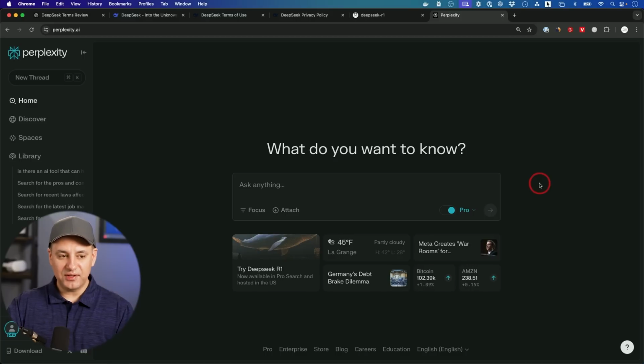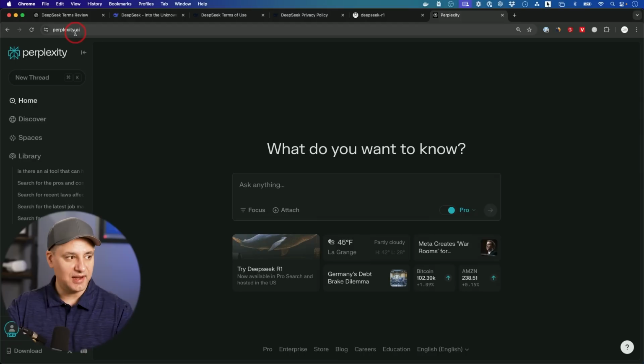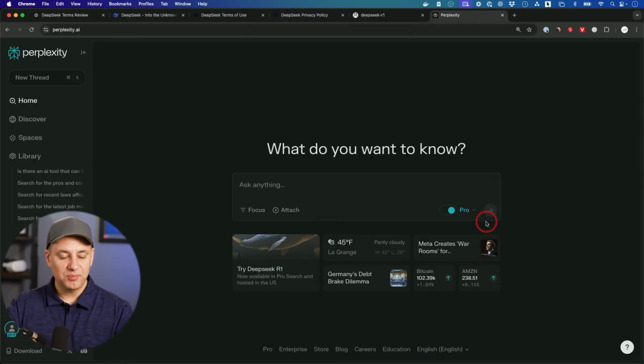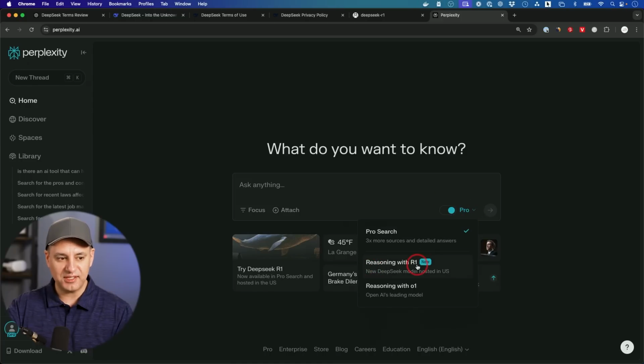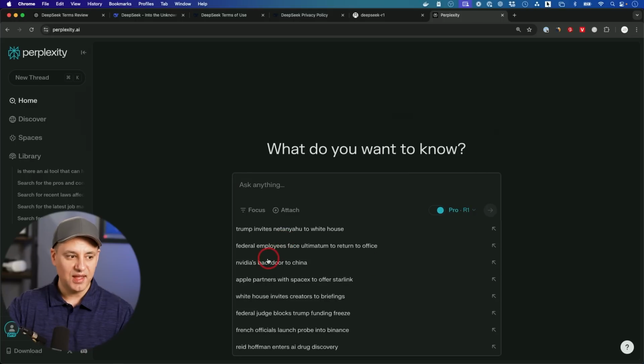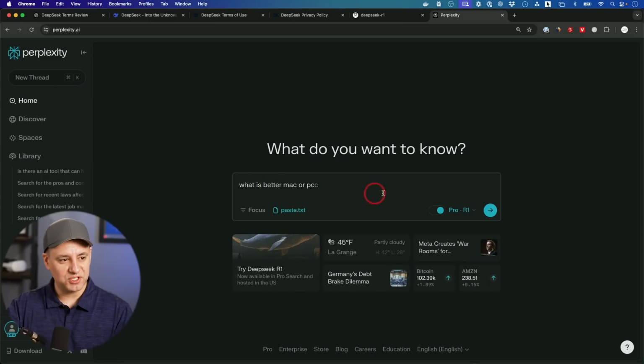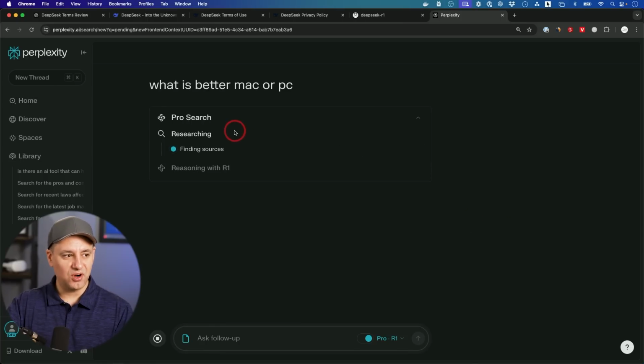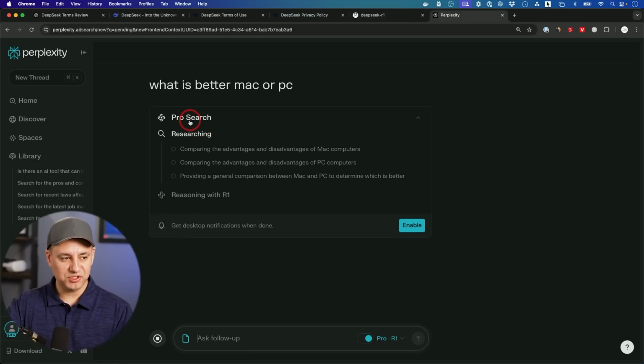Now, another way I found that you could actually use DeepSeek R1 is inside of Perplexity. So perplexity.ai, this is a search engine, but they do charge for it. That's part of their Pro subscription. If you click this, they have reasoning with R1. This is not really like the chatbot, because it's really meant for search and adding reasoning on top of search. I covered this in a different video. If you choose this right here and ask a question, I'll ask what's better, Mac or PC, it will use the R1 on top of the Pro Search that they have. But this is a $20 subscription.